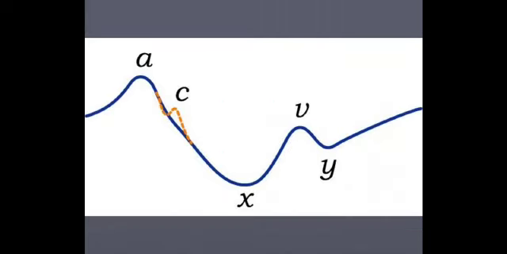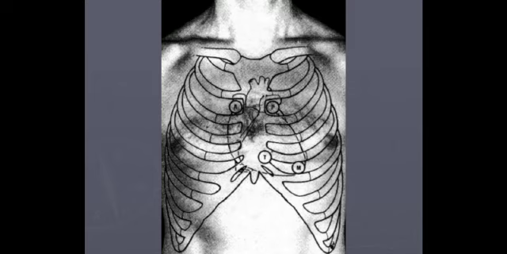So we have seen the JVP, these are the three waves, the A, C, V, and you can see the four areas: the mitral area, M, the tricuspid area, and so on. So where is the mitral area?